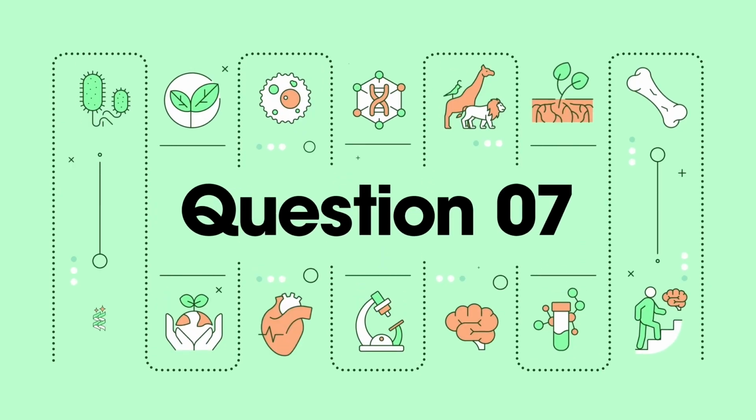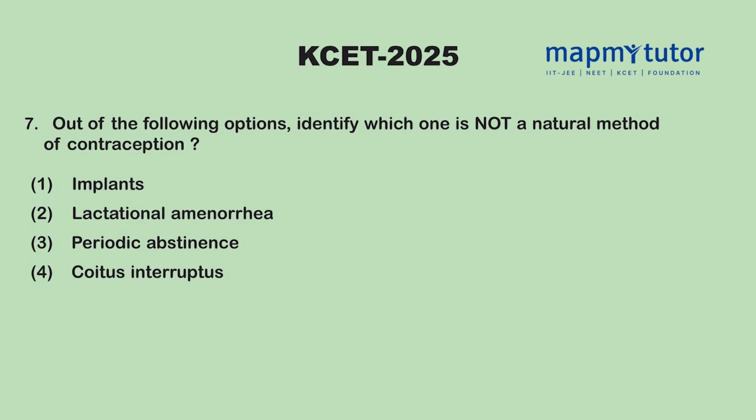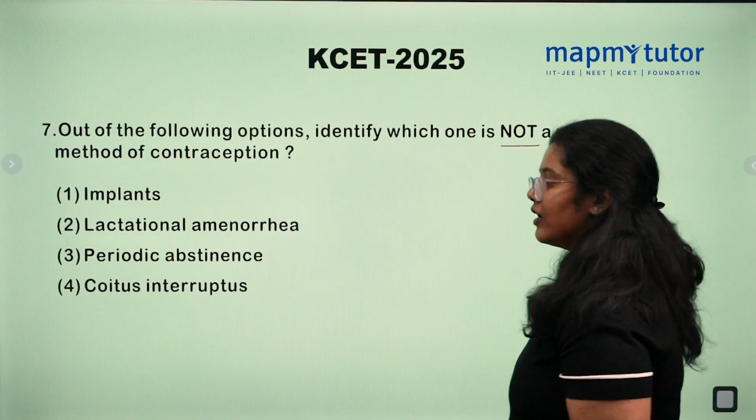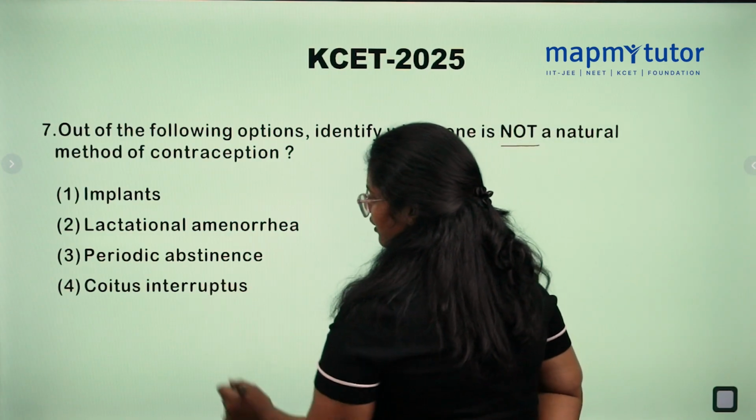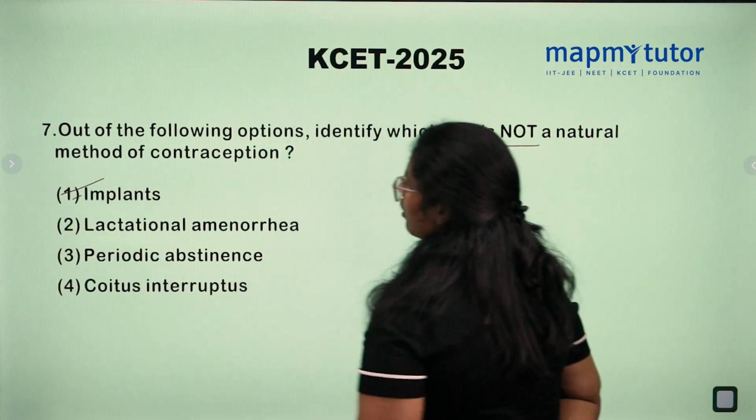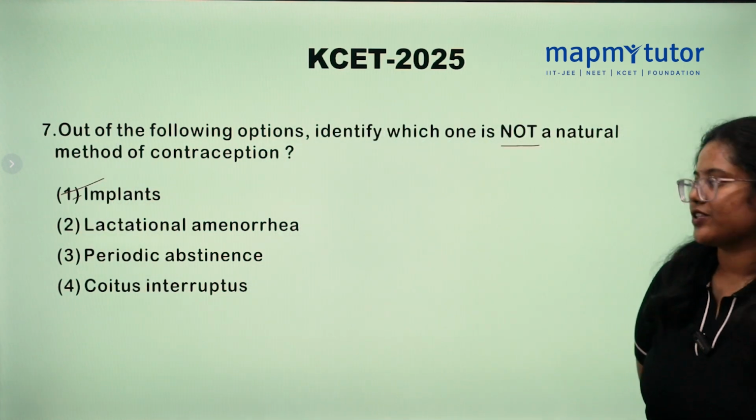Out of the following option, identify which is not a natural method of contraception. So the options are implants, lactation amenorrhea, periodic abstinence, and coitus interruptus. So implants are not a natural method of contraception.